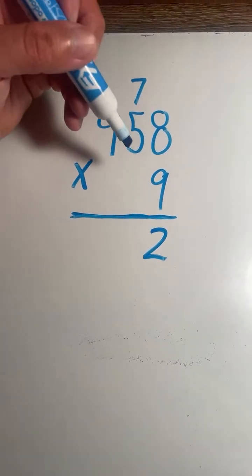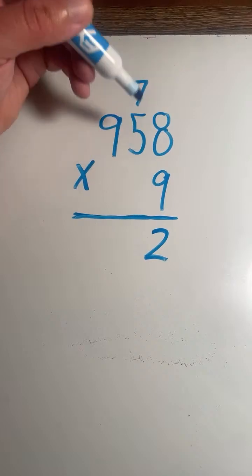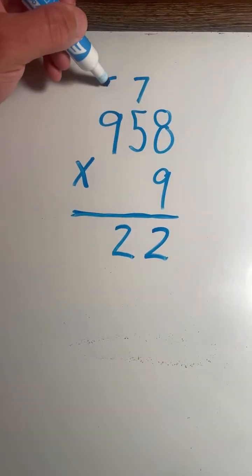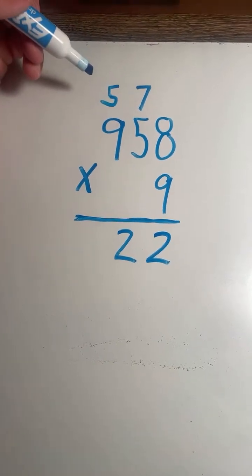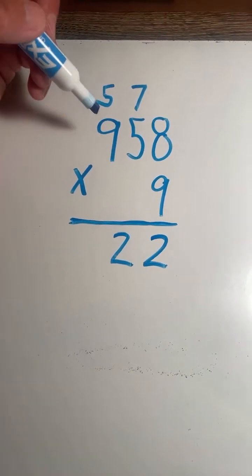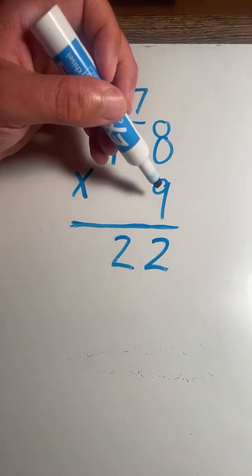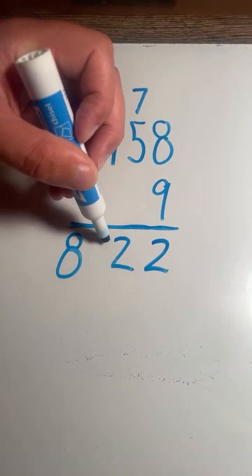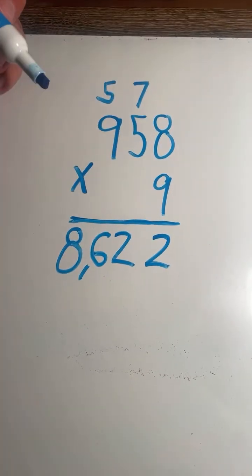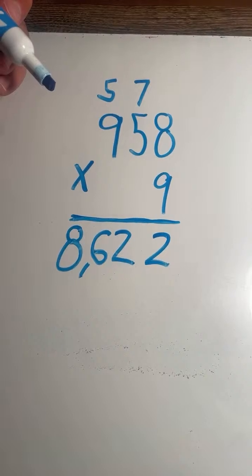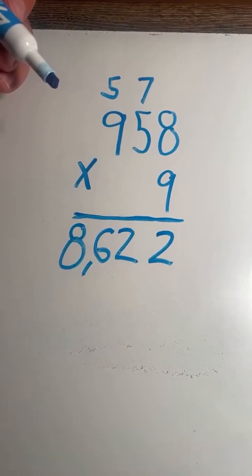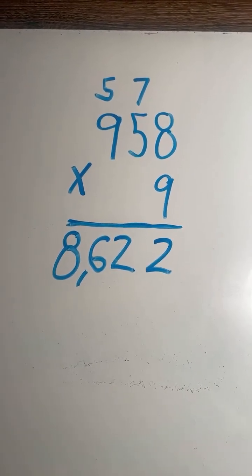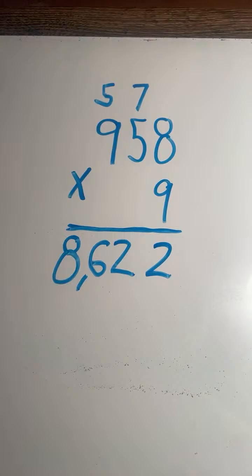5 times 9 equals 45. Plus 7 equals 52. Again, 2, carry the 5. 9 times 9 equals 81, plus 5 equals 86. 958 times 9 equals 8,622. All right, we're going to keep rocking out with 3-digit by 1-digit multiplication.